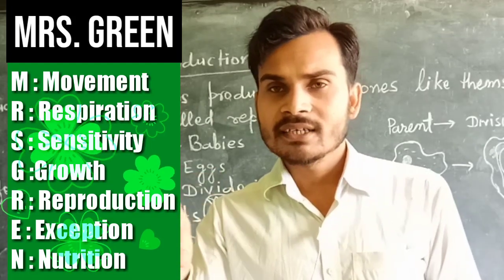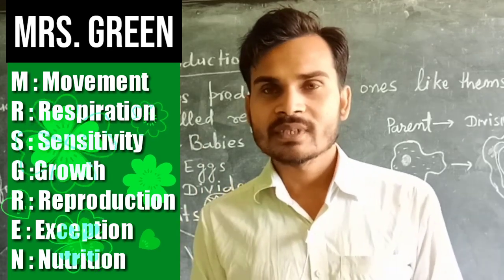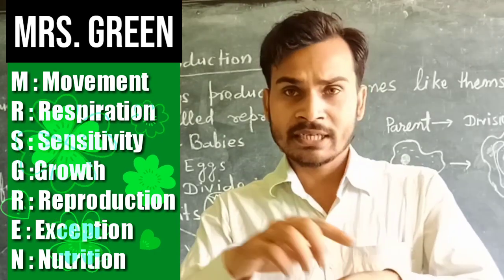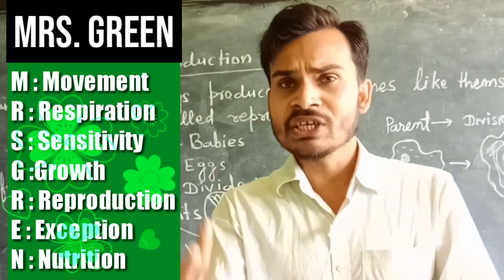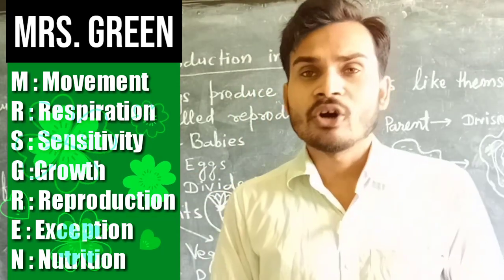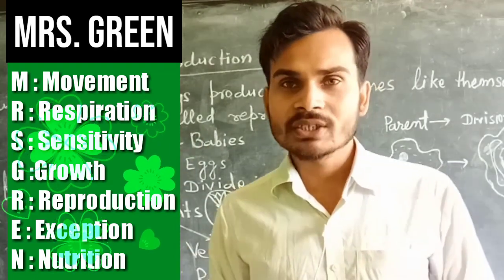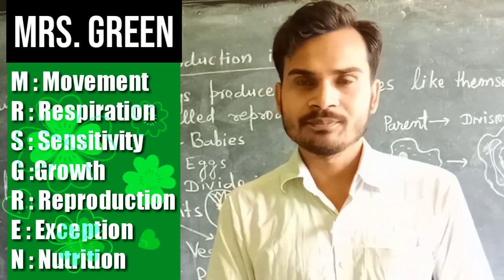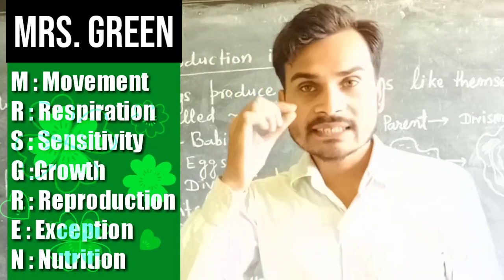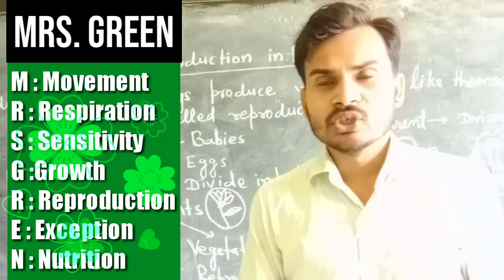Green means GREEN. Here the double E has a similar meaning, that is excretion. As we know, we sweat a lot in summer season. From your skin you can see very clearly that salt and water are excreted from the body. And also during urination you excrete water and urea from the body to outside. And in a lot of ways we excrete, just like carbon dioxide is excreted through our nostrils. So it is excretion.